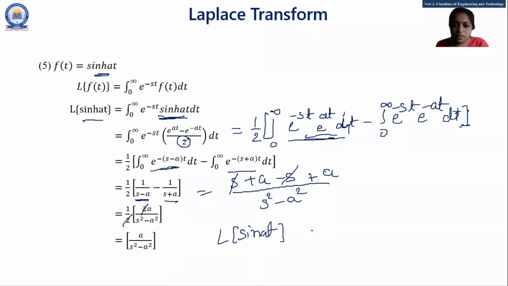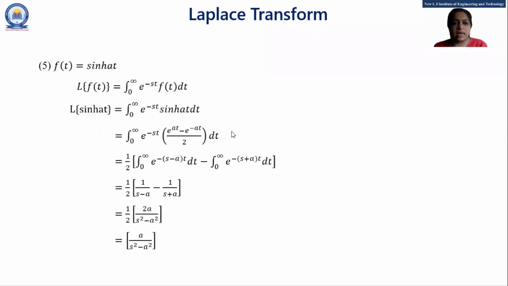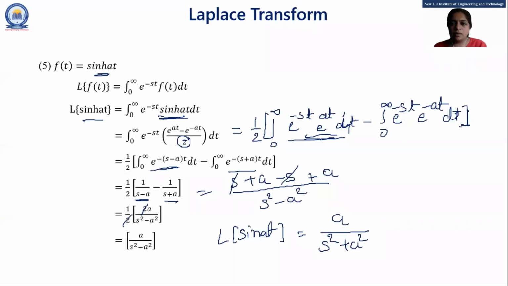The numerator is the same, but the denominator is s square plus a square. So for a simple trigonometric term, our denominator is s square plus a square, but for the hyperbolic term, the denominator is s square minus a square. Students, Laplace of sin at is a upon s square plus a square.